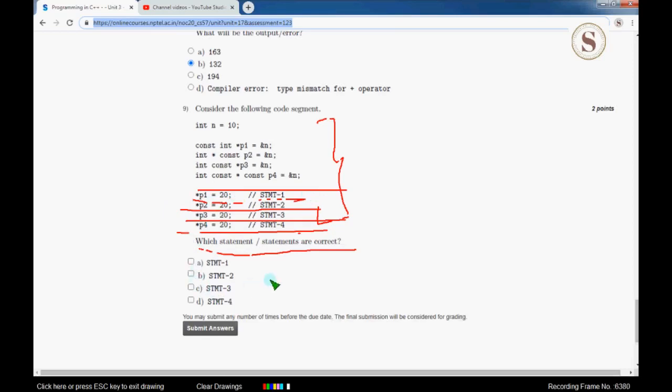Here only one statement is correct, that is option B, statement 2, because if you refer to the statements above, it is constant int asterisk p1 equal to ampersand 10, and similarly the statements below are given. Among the following, statement 2, that is asterisk p equal to 20, is the correct answer. So mark option B as the correct answer.